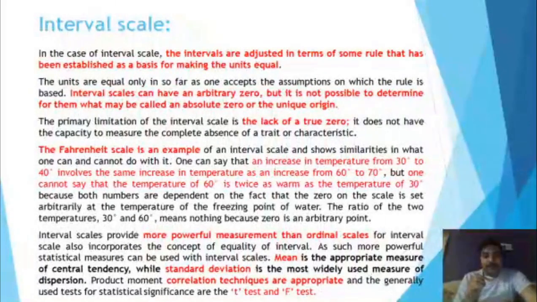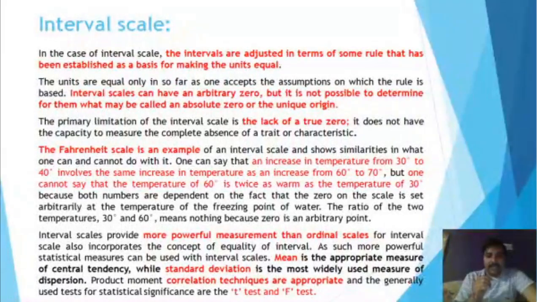Here the interval scale is more powerful than the measurement scales we have earlier discussed, like the nominal scale or the ordinal scale. Mean is the appropriate measure of central tendency on an interval scale, and as we can find the mean, we can also find the standard deviation as a measure of dispersion.